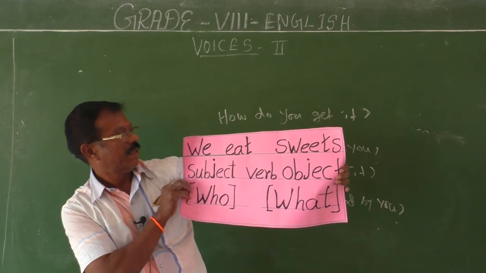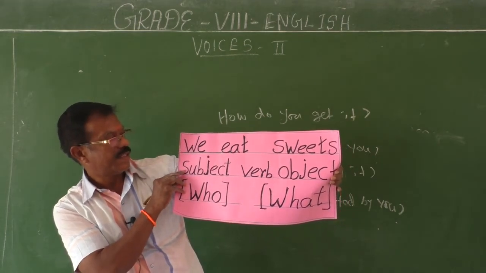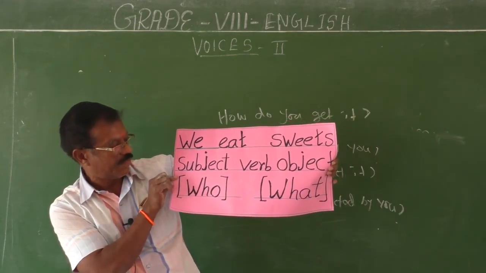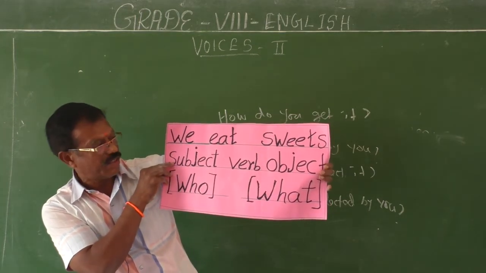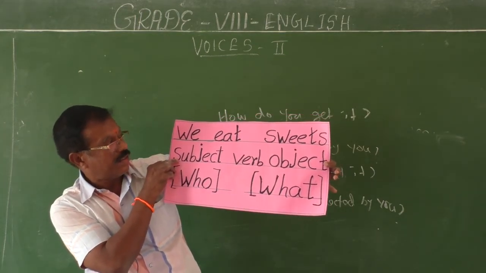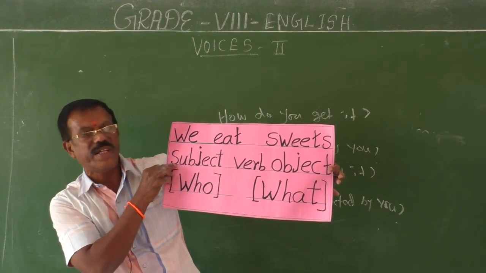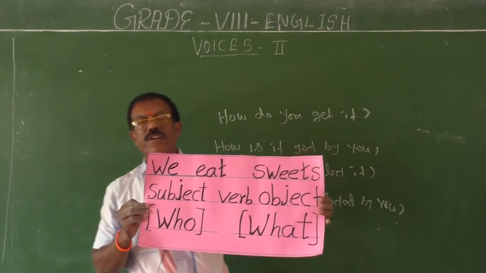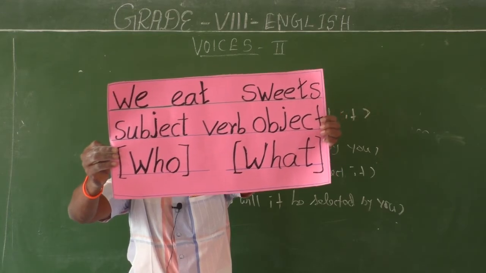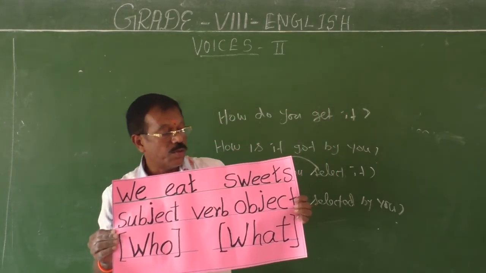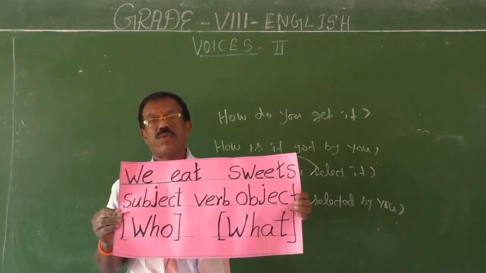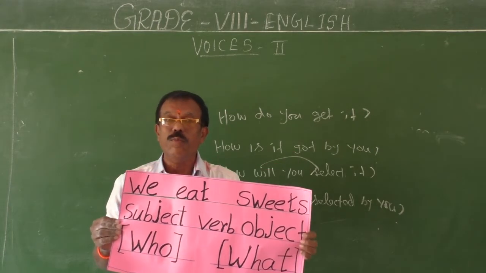See, we eat sweets. We, subject; eat, verb; sweets, object. See, who eats? The answer is the subject. What the subject eats, sweets, is an object. So to identify a subject in a sentence, you have to raise two questions, what and who. But to identify an object in a sentence, you have to raise two questions, what and whom. Okay, fine.